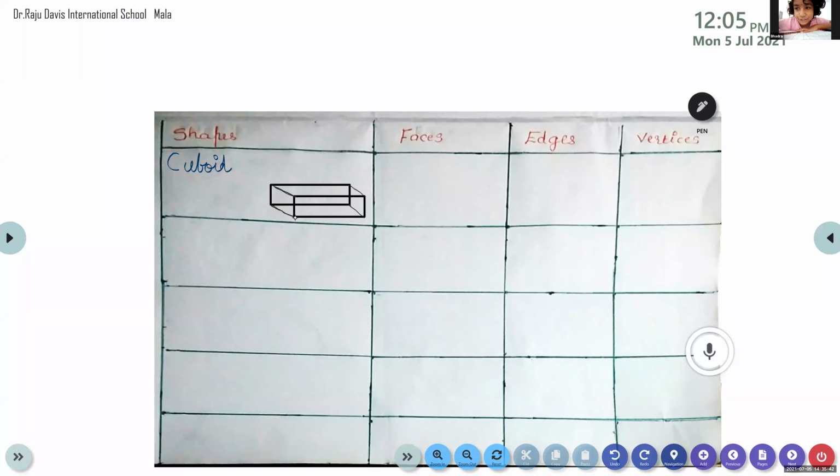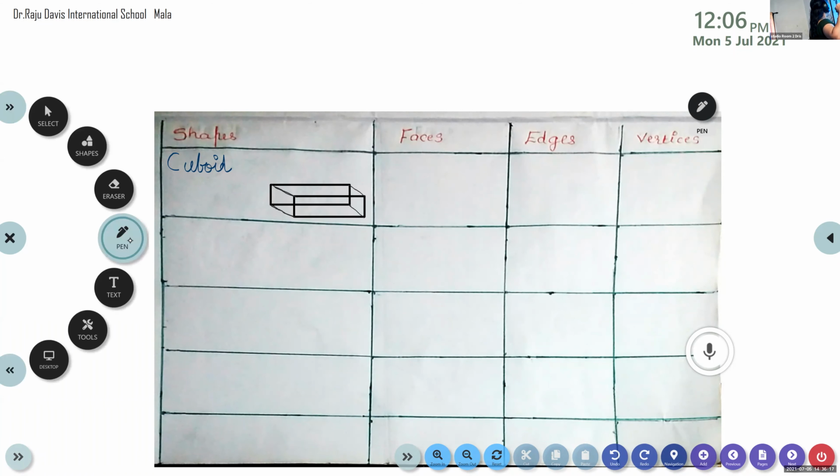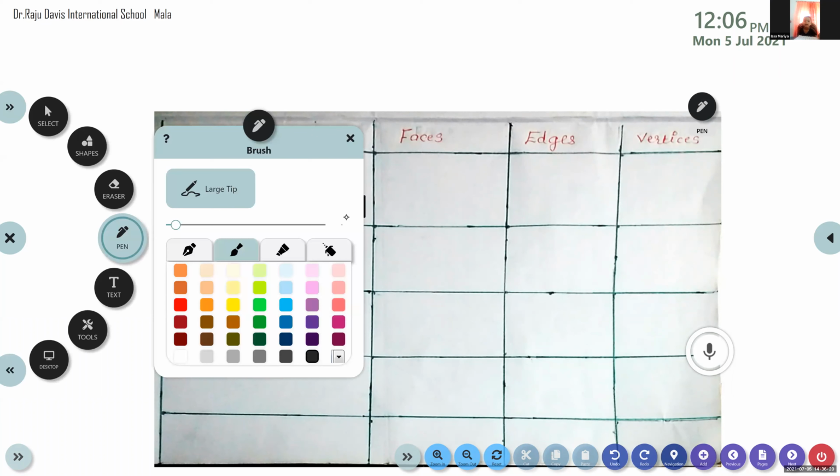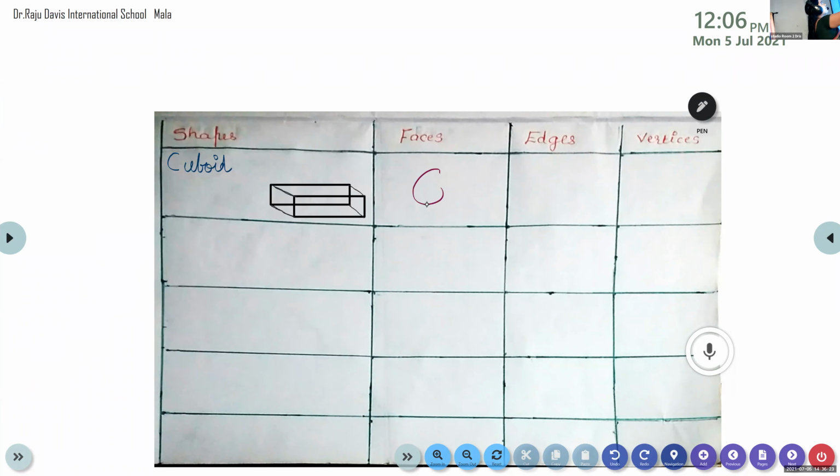Okay, good. Now wait. Isa, please unmute. Isa Maria, can you hear me? For a cuboid, how many faces are there? 6 faces. Yes, very good. So, my dear children, those who have completed drawing, they can write here under the column faces, 6 faces.